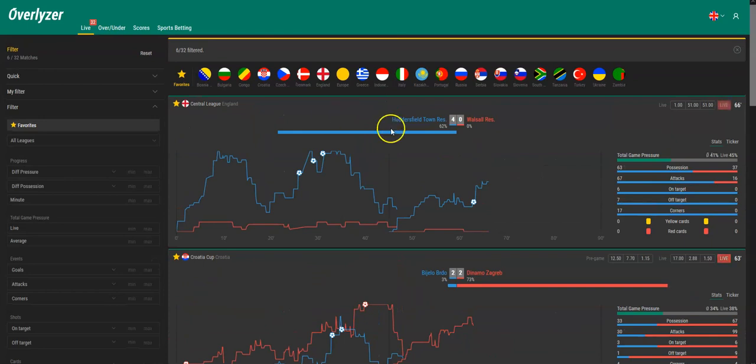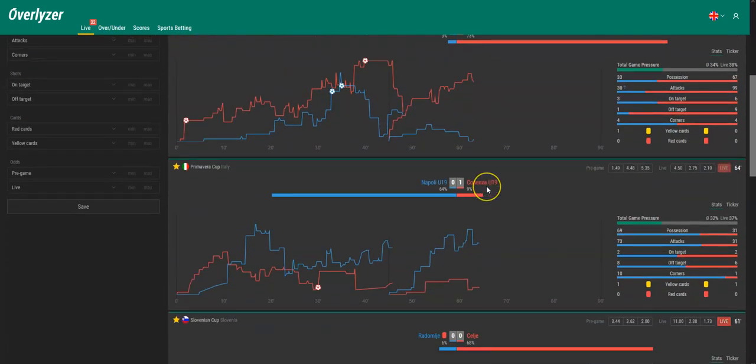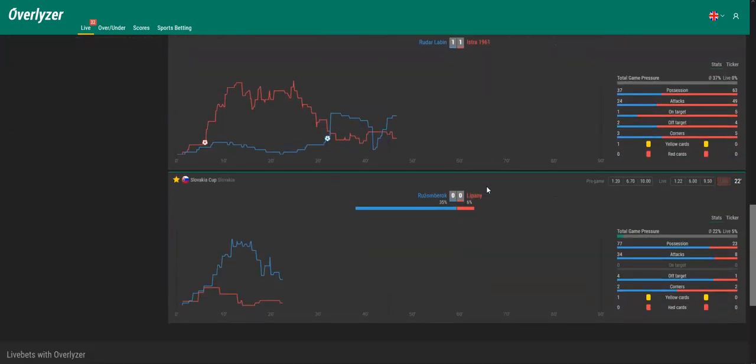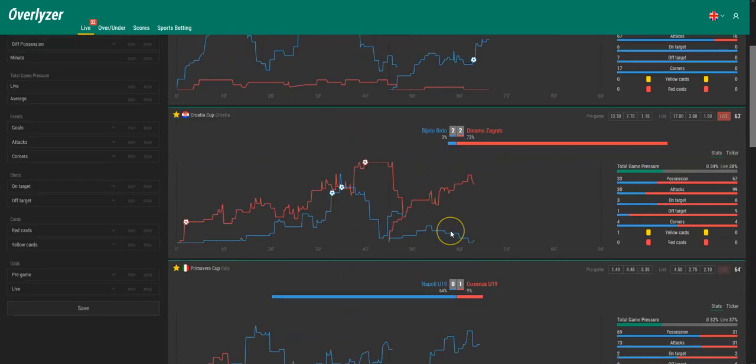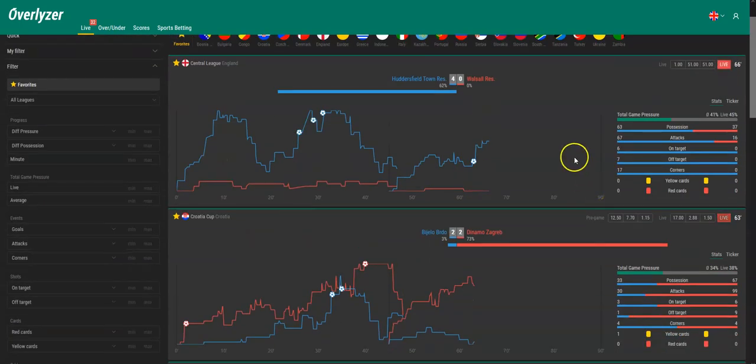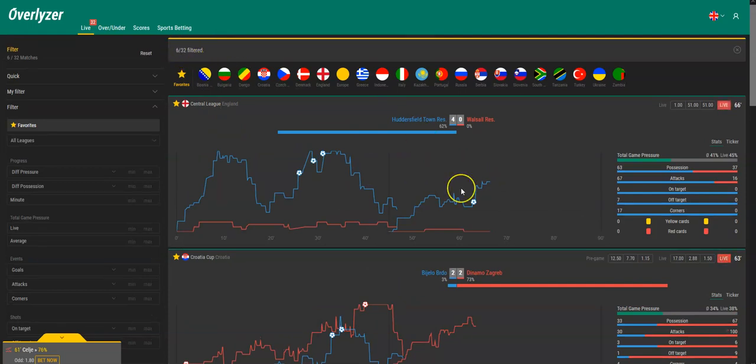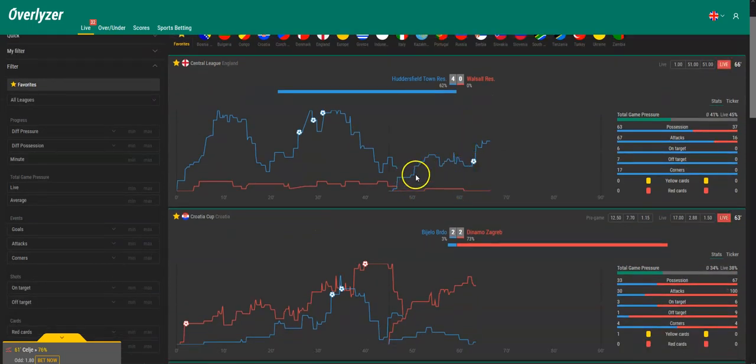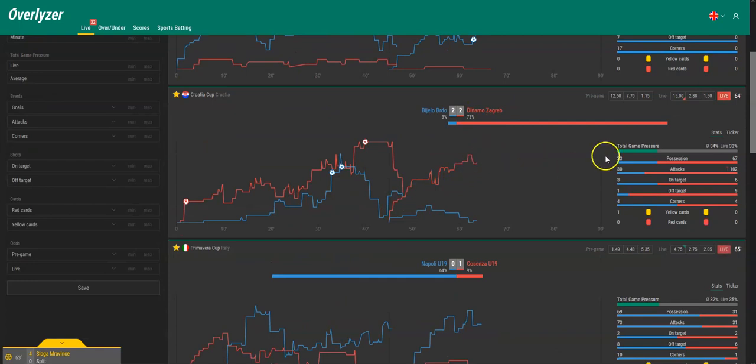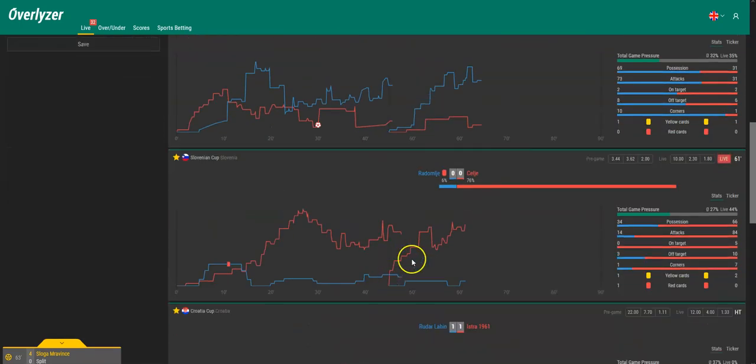Yeah, as the one game we mentioned is already over, we have 6 games now that are still in our favorites. From here we can just wait, as we already picked some games, and observe how they are running. In our opinion, in 5 of 6 remaining cases, we are quite good regarding the trends. We knew that they will still be the better team in the second half. We knew that Dinamo Zagreb will increase their pressure. We knew that Napoli will increase it. Celje is clearly better now, with 1 man up.